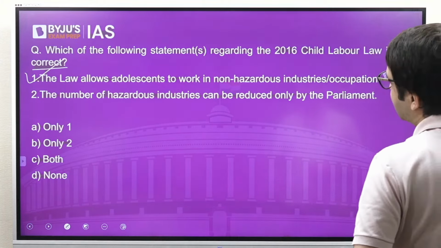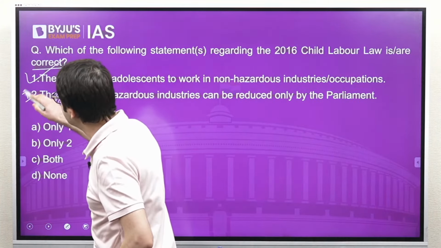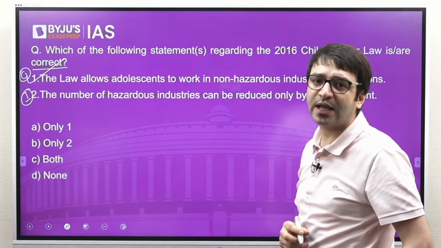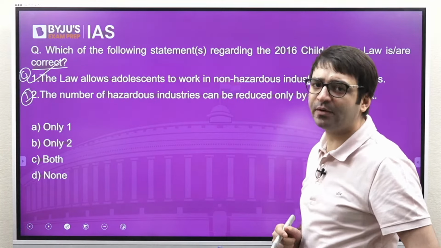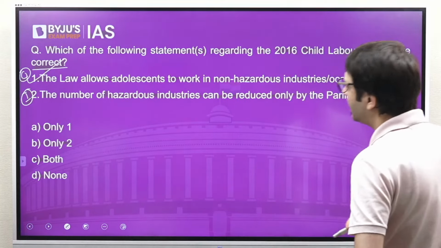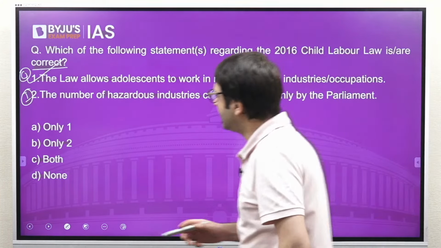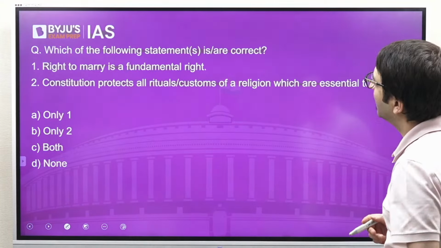The number of hazardous industries can be reduced only by the parliament. This is incorrect, because the hazardous industries under child labour law can be reduced by the executive, by the bureaucracy. Parliamentary approval is not required. Slightly difficult question, but the question is asking which of the following statements are correct. It is A, only one is the right answer.